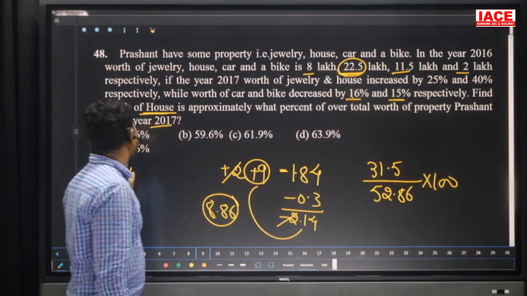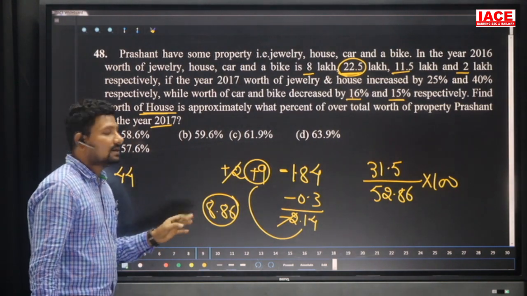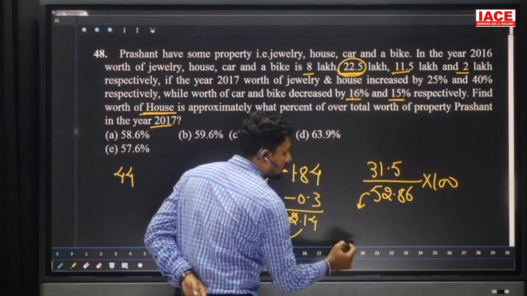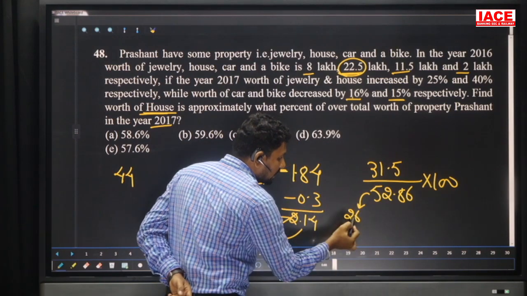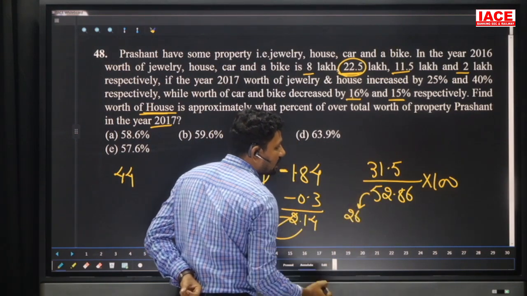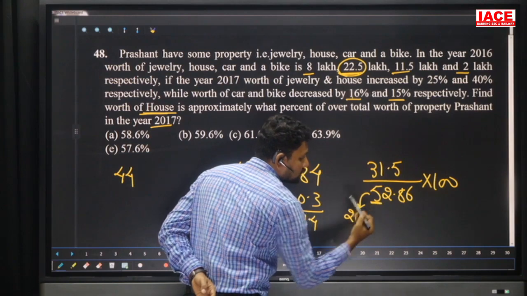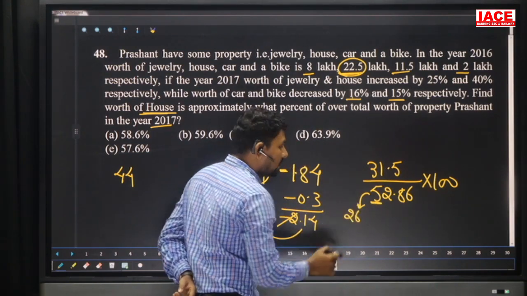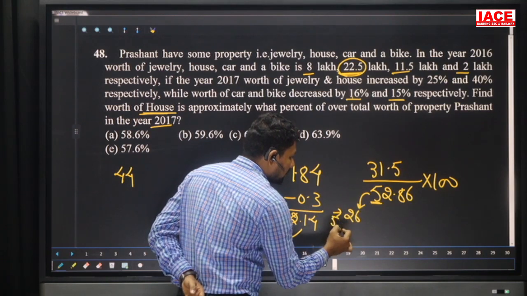Look at the options. All the options are near 60 percent. So we'll take 50 percent. 50 percent of 52 is equal to 26. In 26, extra we need 5. For that 5 we need this percentage. But 10 percent will give only 5.2. That's why this is equal to 50 percent.